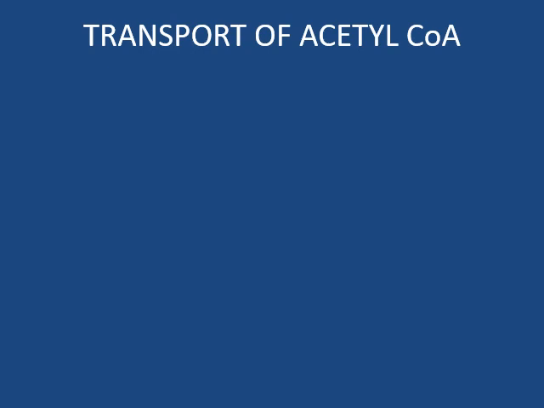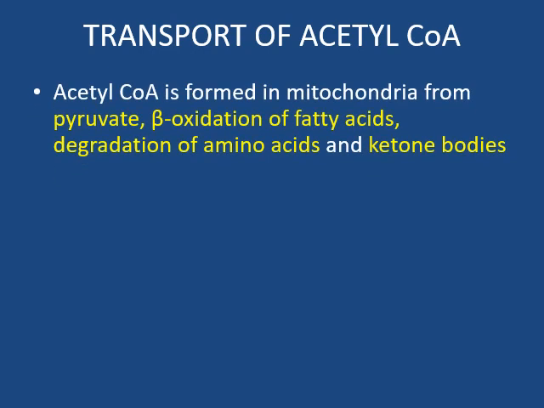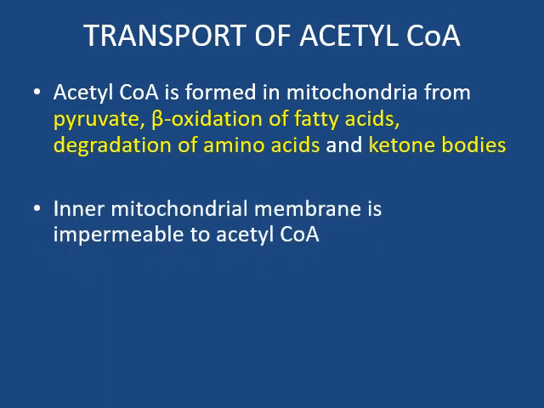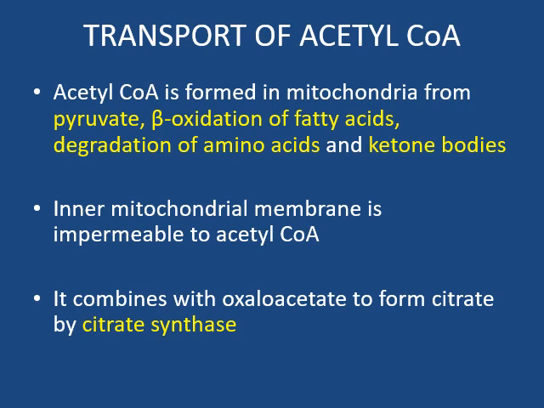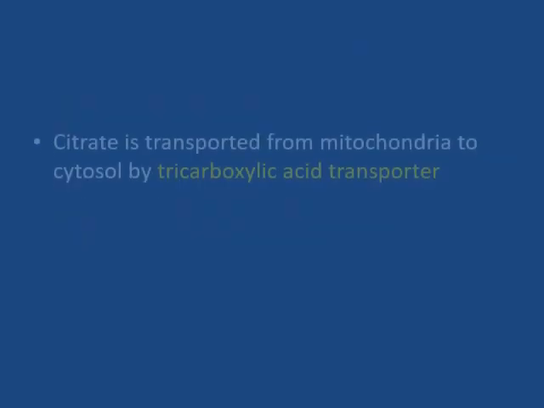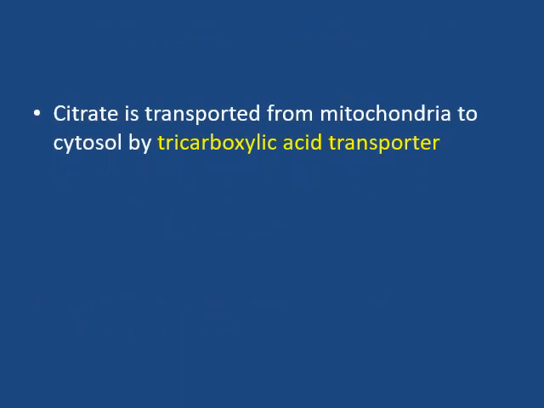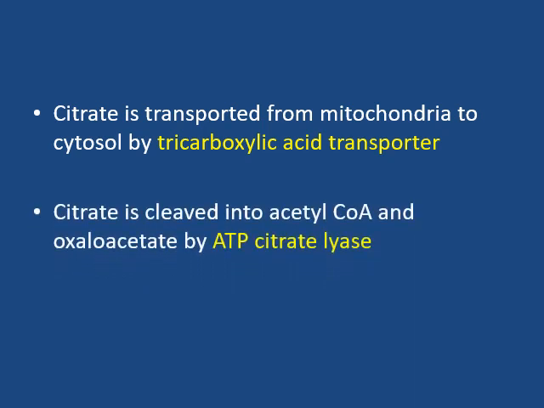Transport of acetyl coenzyme A. Acetyl coenzyme A is formed in mitochondria from pyruvate, beta oxidation of fatty acids, degradation of amino acids, and ketone bodies. The inner mitochondrial membrane is impermeable to acetyl coenzyme A. Therefore, it combines with oxaloacetate to form citrate by citrate synthase. Citrate is transported from mitochondria to cytosol by the tricarboxylic acid transporter. Citrate is cleaved into acetyl coenzyme A and oxaloacetate by the ATP citrate lyase enzyme.